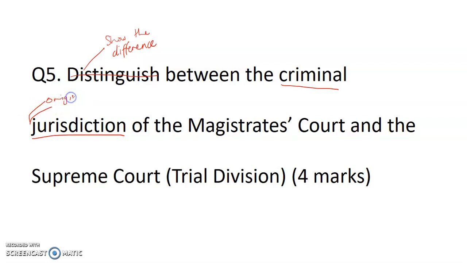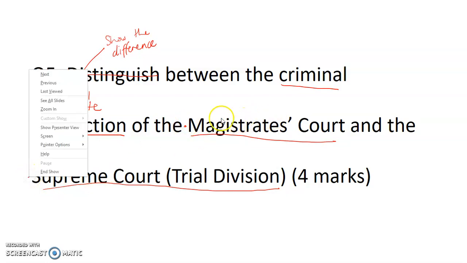Whenever I see this word jurisdiction, I know that it's talking about the original or appellate jurisdiction of the Magistrates Court and the Supreme Court Trial Division for 4 marks. In terms of the limiting words, it's limited by the fact that I'm only going to talk about the Magistrates Court and the Supreme Court Trial Division.